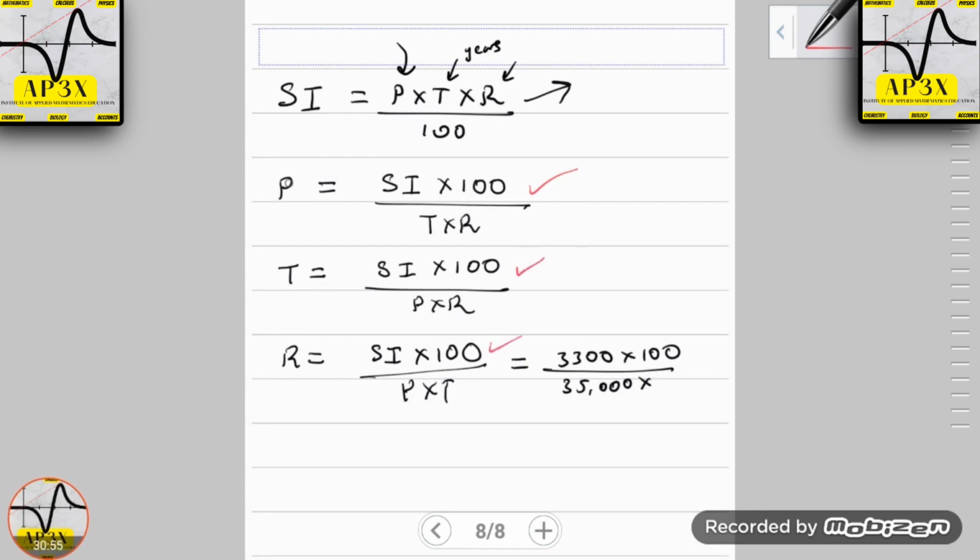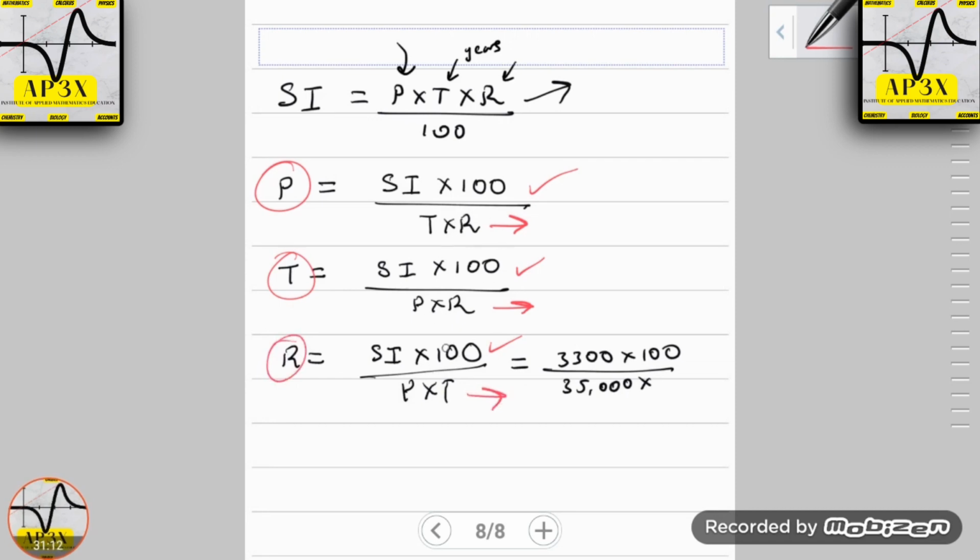And so obviously then, if you're looking for P, then you'll notice that the other two variables are at the bottom, time and rate. If you're looking for time, then you recognize that principal and rate are at the bottom. And of course, if you're looking for rate, then you know that principal and time are at the bottom.